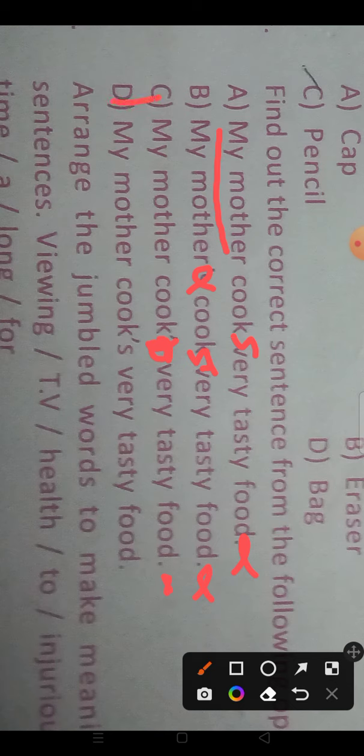Both these two sentences are same. So there is no correct option here. You can choose anyone, either C or D, because these two options are nearest to the correct answer. So anyone will be correct between C and D. Exactly, the apostrophe is wrong. No apostrophe necessary here. It is also third person form. The cooks will be in third person form.